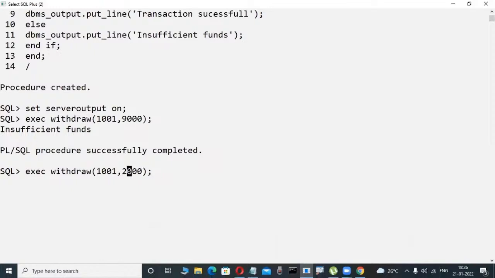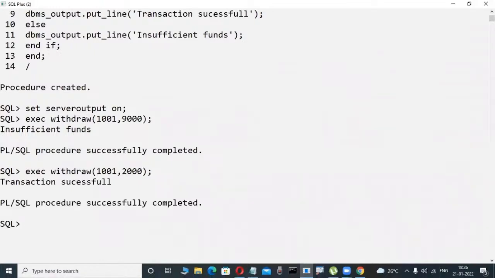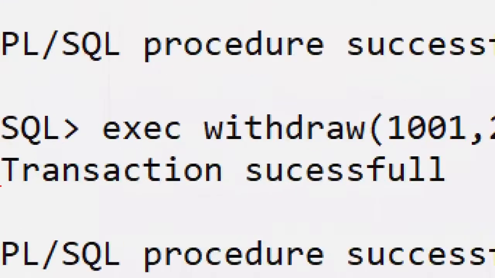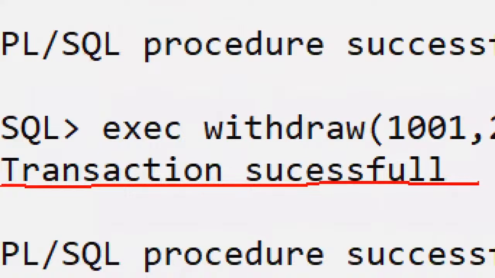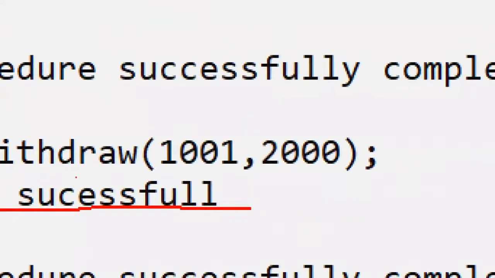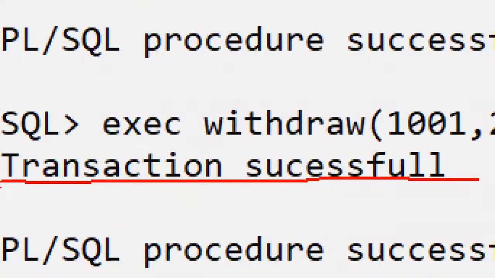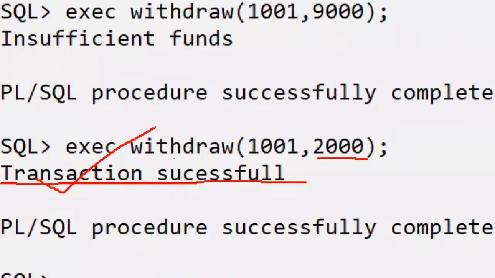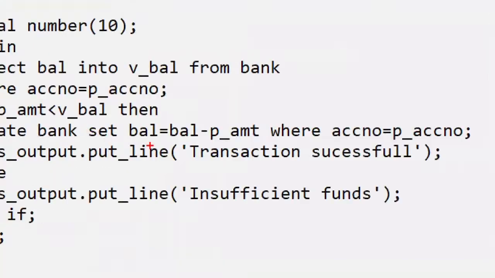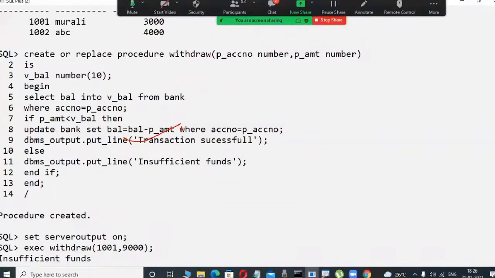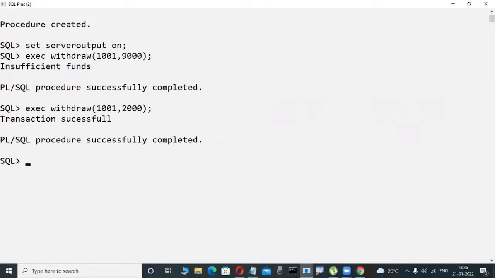Now whenever I'm executing, I want it automatically to display transaction successful. Maybe you try to withdraw 2,000 rupees from 3,000 rupees, possible or not, transaction is successful. How is it possible? Here I'm writing coding only. Really, it is affected in the table or not. It is compulsory in a database, it is affected. Then only your banking system is okay, so now successful.